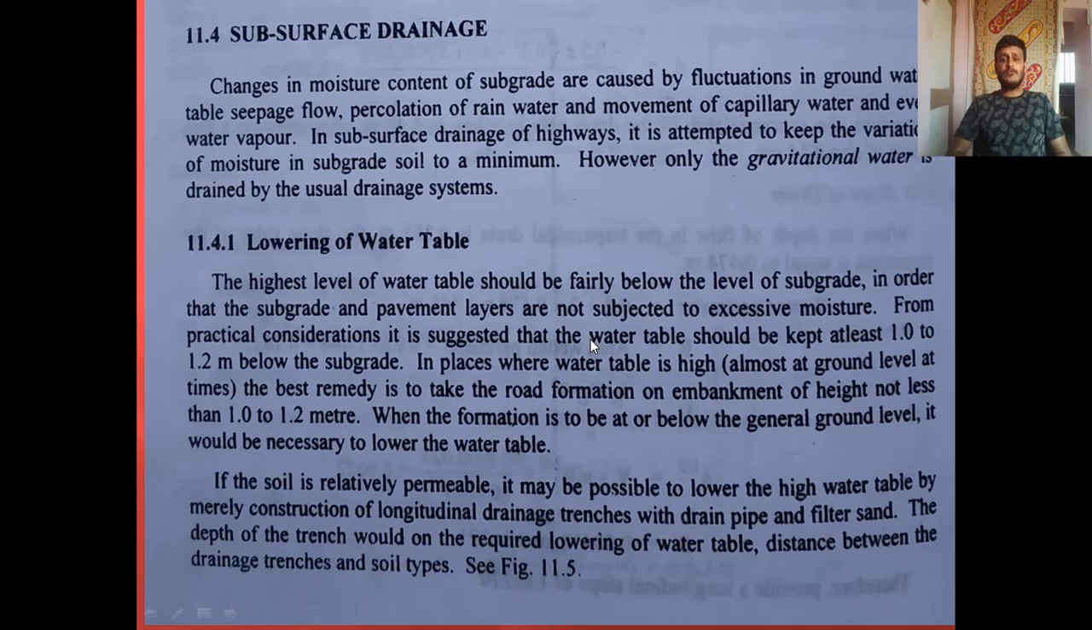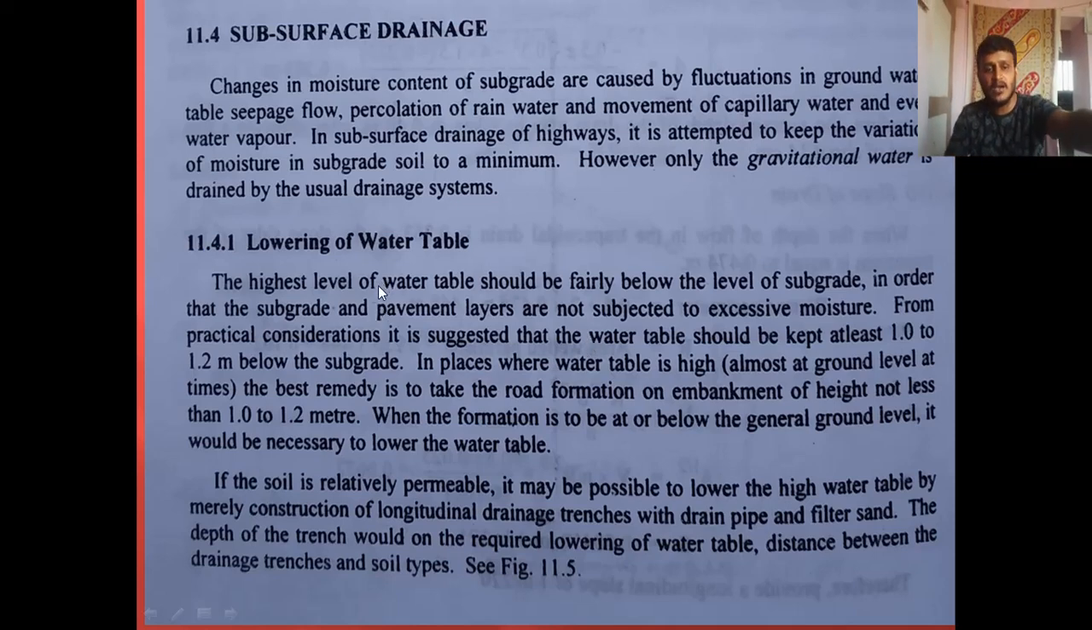When the formation is to be below general ground level, it is necessary to lower the water table. In certain cases, if the water table is almost at the ground level, we take the road itself on an embankment, making the height of the embankment at least 1.2 meter. If the pavement needs to be constructed below the ground level, then we are required to lower the groundwater table.